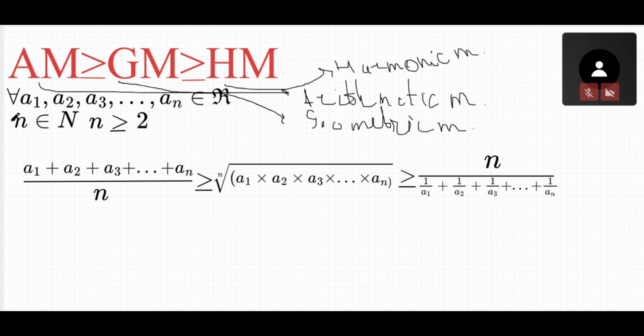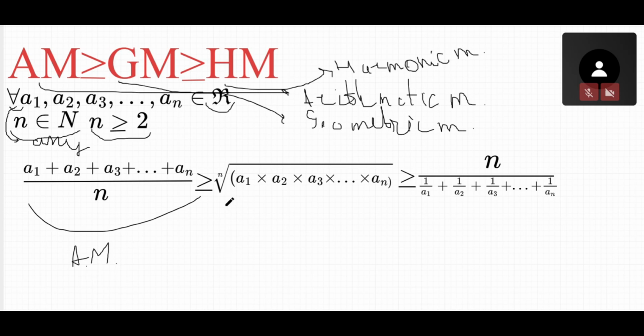It says that for any a1, a2, a3, ..., an real numbers, and if n is a natural number and n is bigger than or equal to 2, then we will get this inequality. It says that (a1 + a2 + a3 + ... + an) divided by n. This part is AM, the arithmetic mean. You can see that this part is the arithmetic mean.